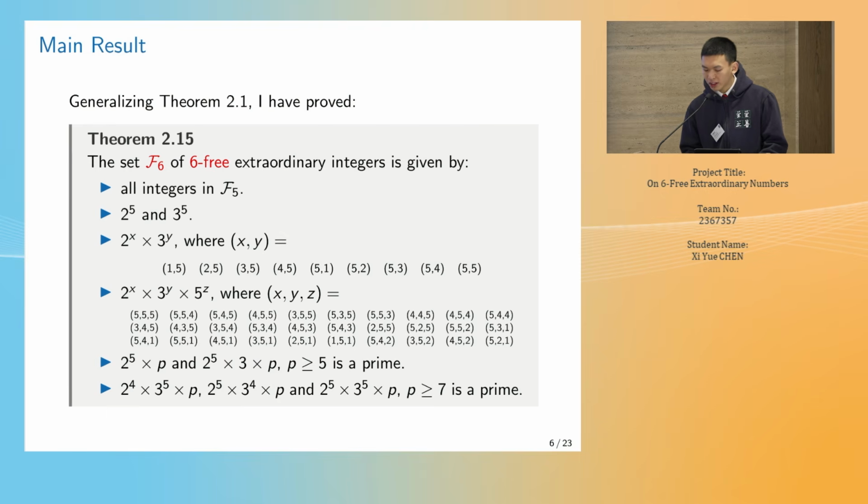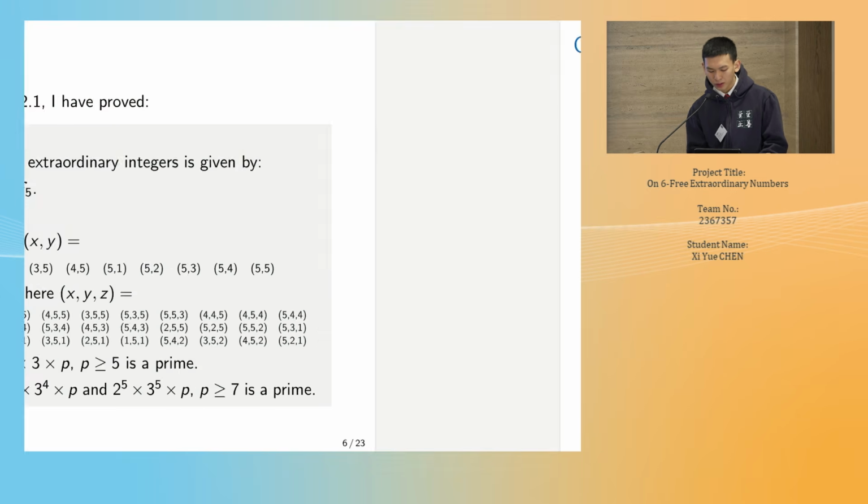Finally, I succeeded in obtaining Theorem 2.15, which is the main result of my paper, the list of all 6-free extraordinary integers. It contains all integers in F5, some additional integers, and some infinite families of extraordinary numbers. In this presentation, I will go through the proof of my main theorem and also discuss some extensions on such infinite families of numbers.